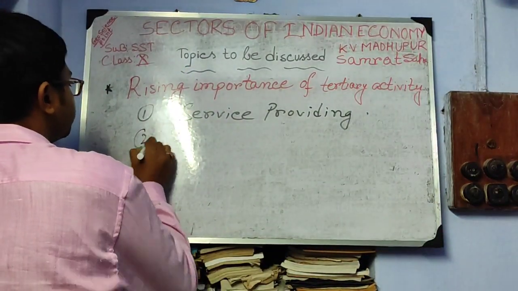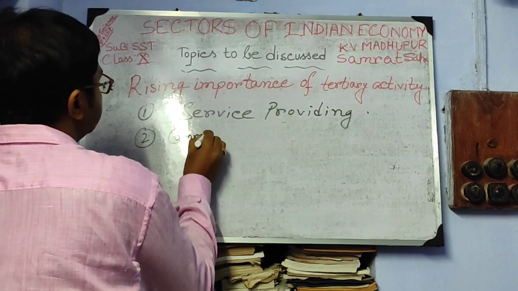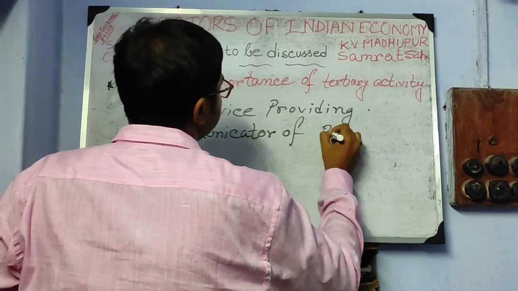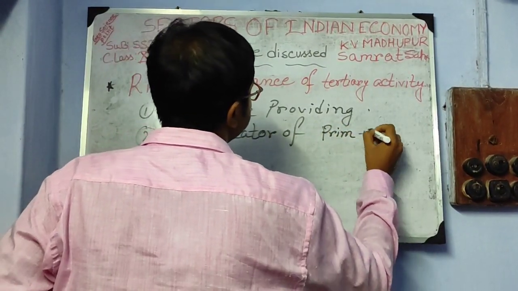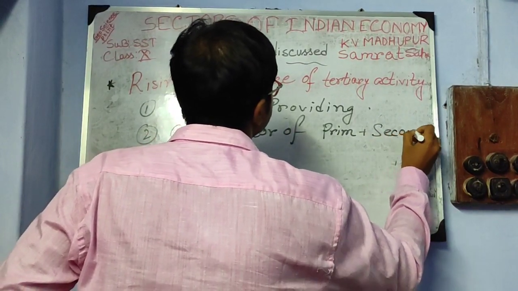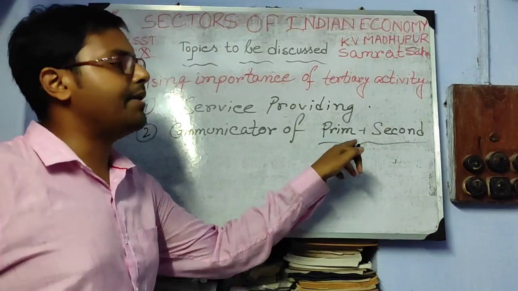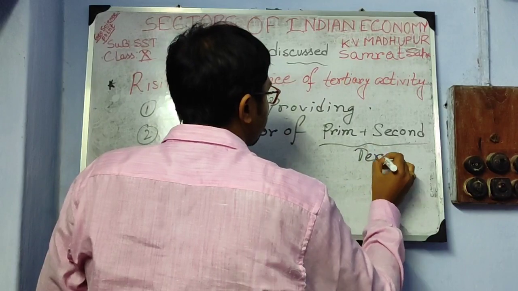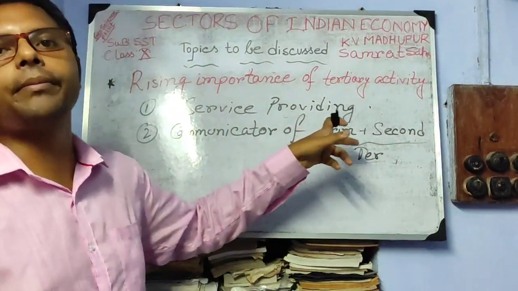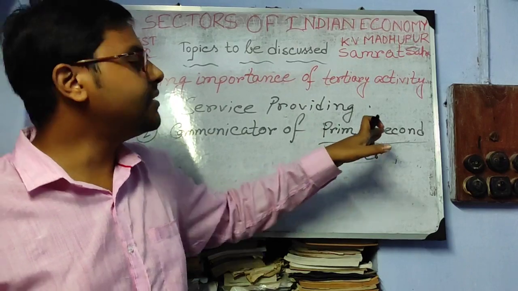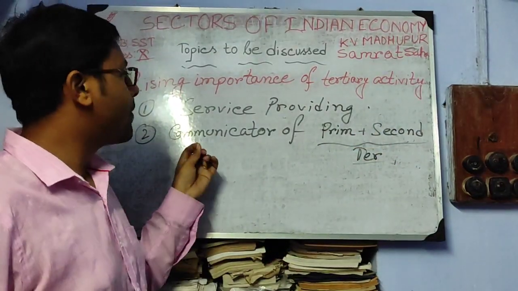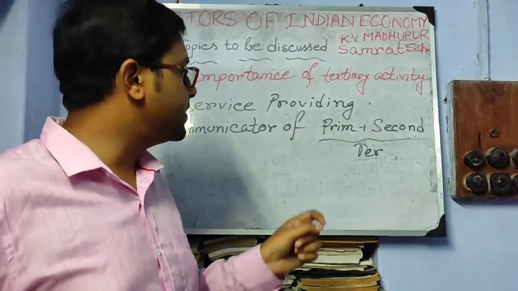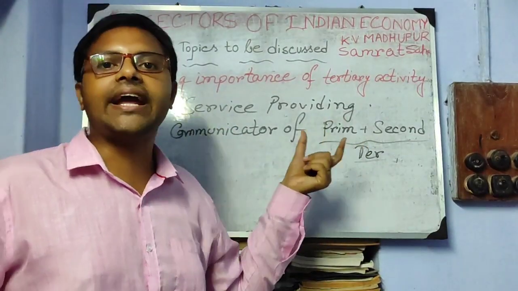Second one, communicator of primary and secondary. That means the tertiary sector communicates these two economic activities, primary and secondary. How? Through transport and communication, through banking and the economic system, it communicates these two different activities.